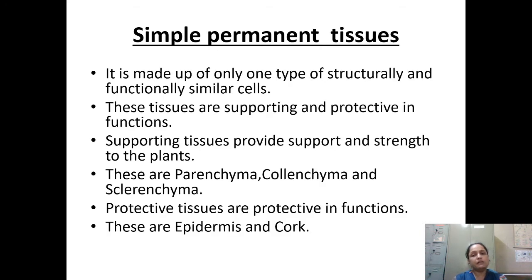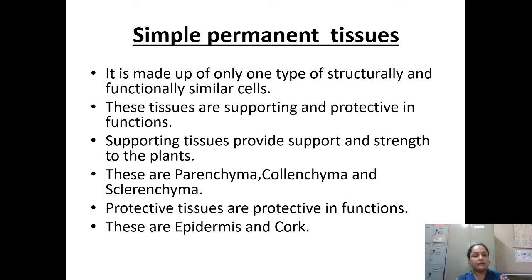So, simple permanent tissue, as the name itself indicates, permanent है, मतलब they are having a particular job, a particular function to do, but their structure is simple, not complicated. It is made up of only one type of structurally and functionally similar cells. So इनमें जो भी cells होंगे वो सारे cells एक जैसे होंगे, सब मिलकर के एक ही function perform कर रहे होंगे. These tissues are supporting and protective in function. कैसा है ये? Supporting है as well as protective. ठीक है? Supporting tissues provide support, as the name itself indicates. Supporting tissue तो वो support provide करेगा, strength provide करेगा to the plant.